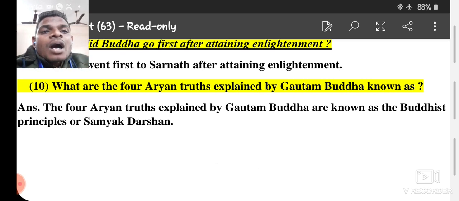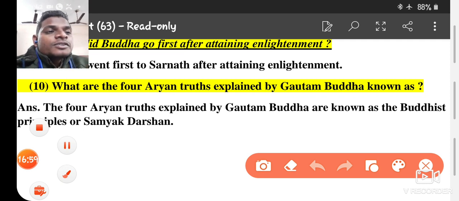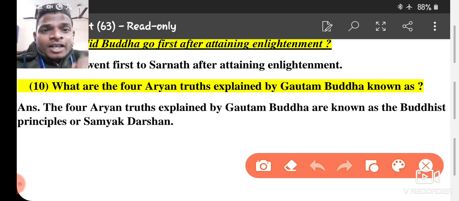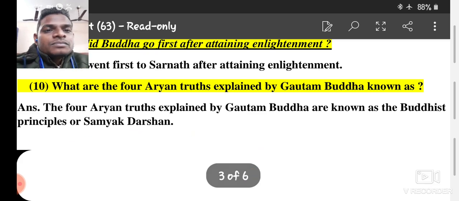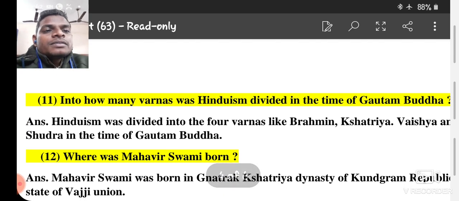What are the 4 Aryan truths explained by Gautam Buddha known as? And very easy, very most important question. So, the 4 Aryan truths explained by Gautam Buddha are known as Buddhist principle, and it is also known as Samyak Darshan. Most important, Samyak Darshan. Next question. Number 11.